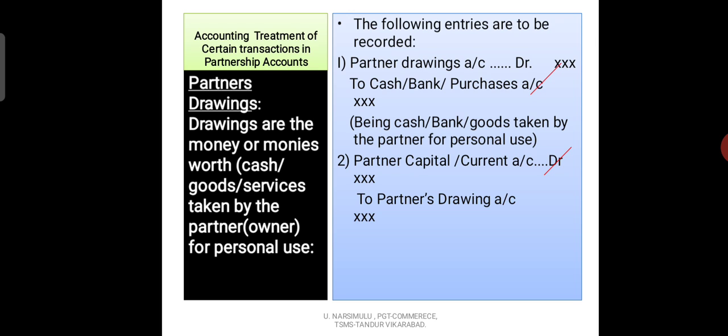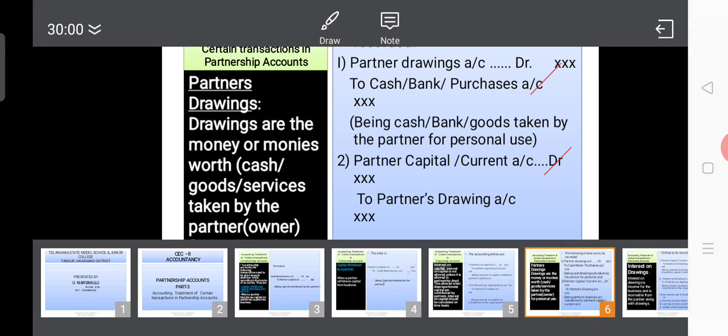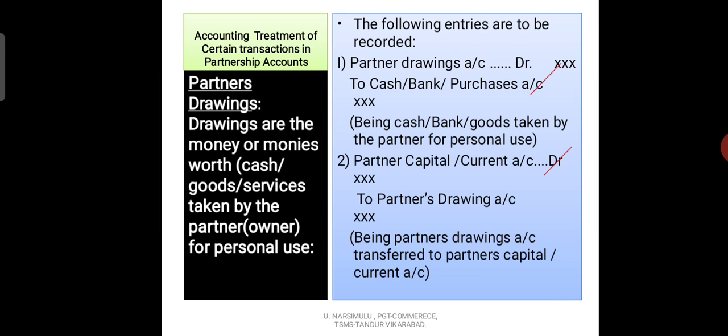So here we have to write two entries. One is the partner's drawings entry. Narration, you see, what is the narration for this? Being partner's drawings account transferred to partner's capital account or partner's current account. Okay, children. So here we have to write two entries for partner's drawings. Okay. Next.